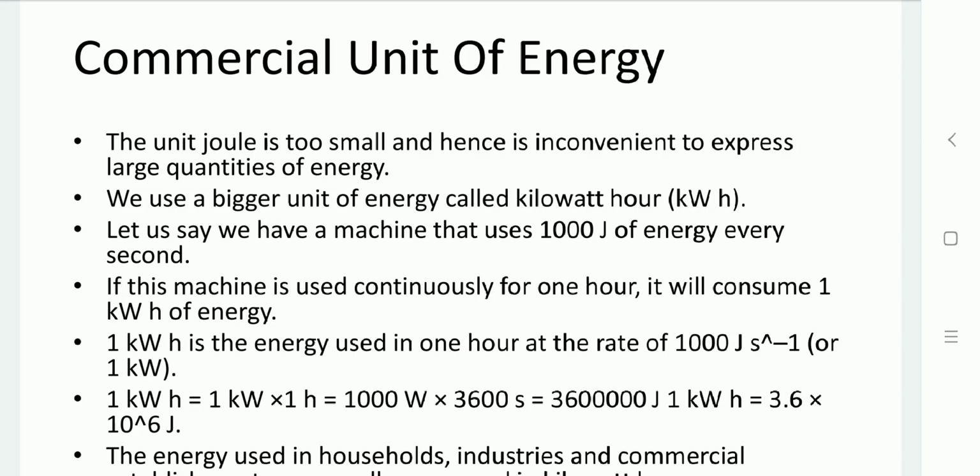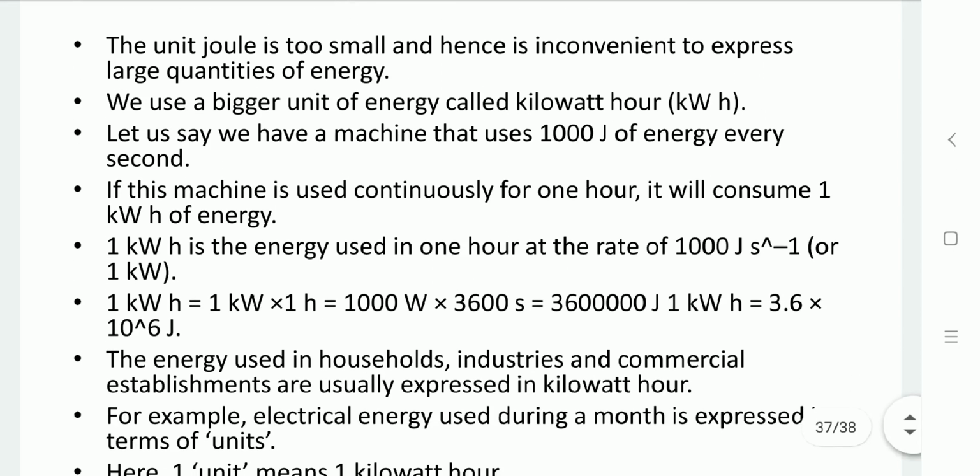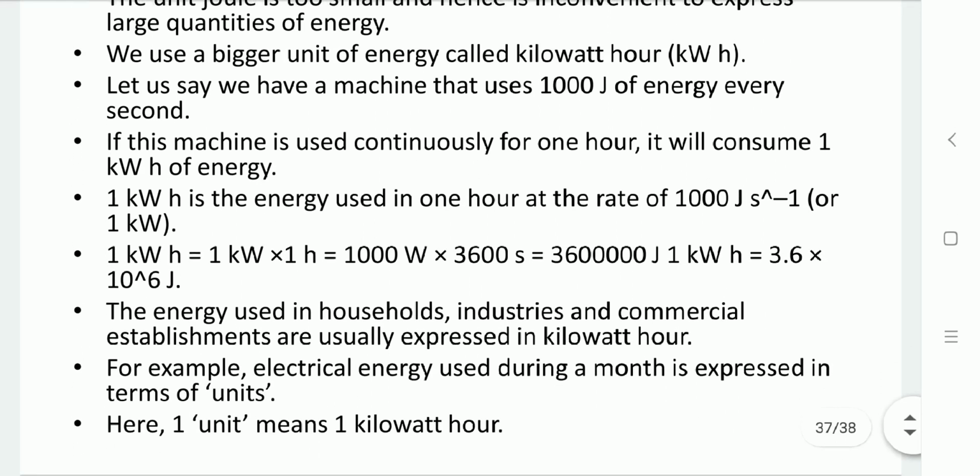So 1 kilowatt hour equals 1 kilowatt into 1 hour. That is 1000 watt into 3600 second. That would be equal to 3.6 into 10 raised to 6 joule. 1 kilowatt hour equals 3.6 into 10 raised to 6 joule.